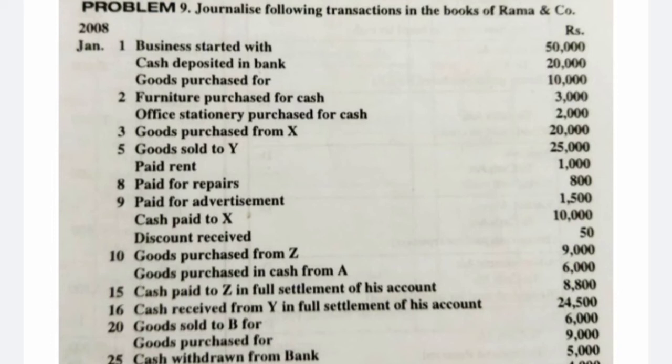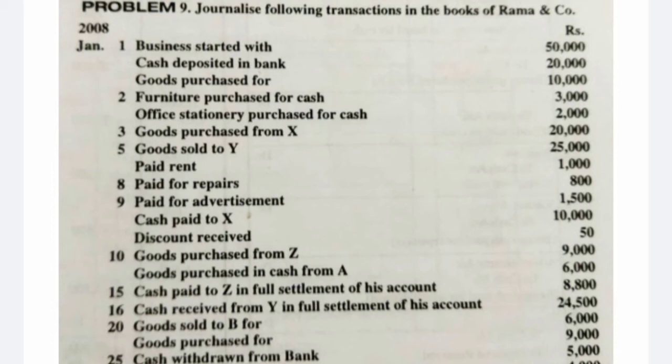Third, goods purchased from X. Here the person came into the picture, so it is a personal account transaction. He is a creditor. So purchases, what is coming in? Real account, that is stock. Purchases account debit to Mr. X account, that is rupees 20,000.